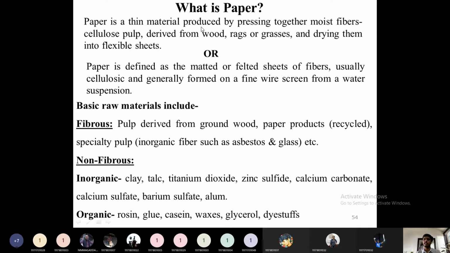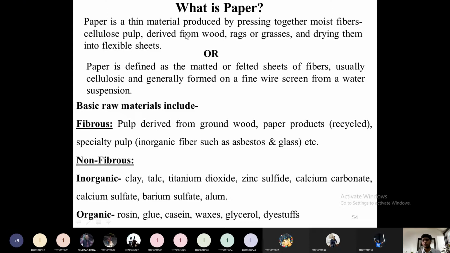Then once again we can define it another way. Paper is a thin material produced by pressing together moist fibers, cellulose pulp derived from wood, rags or grasses, and drying them into a flexible sheet. So this is also the same definition, just slightly different. Moist fibers will be formed and arranged. These fibers are extracted from woods, rags, grasses, and then drying those fibers into a flexible sheet is called paper.